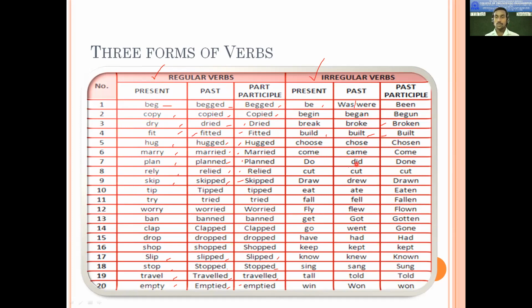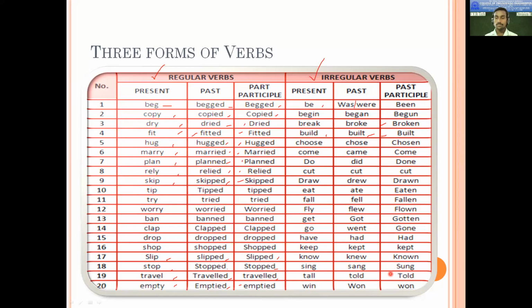come, came, come, do, did, done, cut, cut, cut, draw, drew, drawn, eat, ate, eaten, fall, fell, fallen, fly, flew, flown, get, got, gotten, go, went, gone, have, had, keep, kept, kept, know, knew, known, sing, sang, sung,